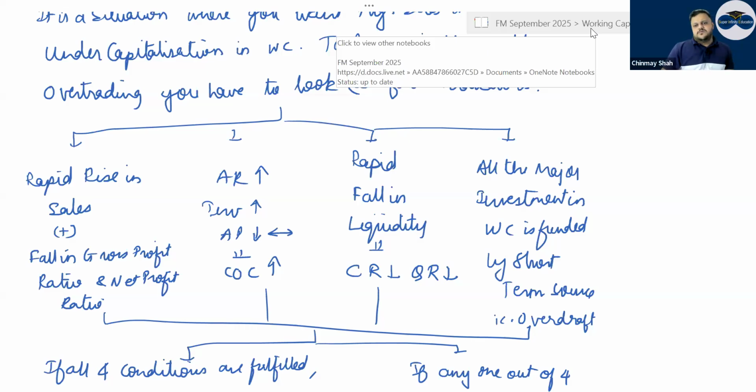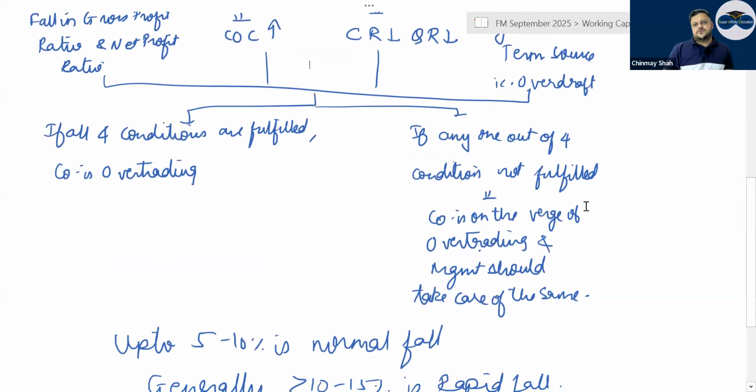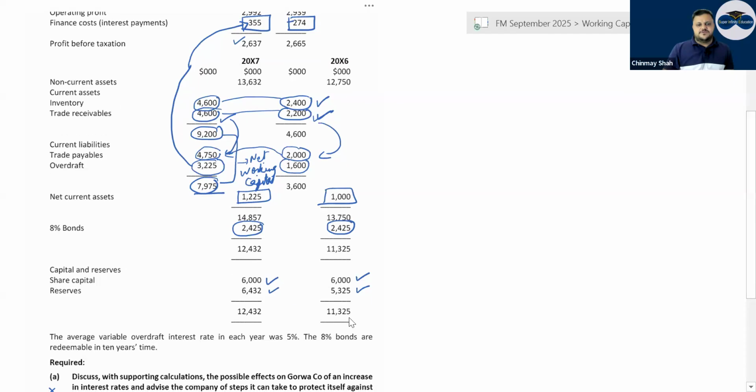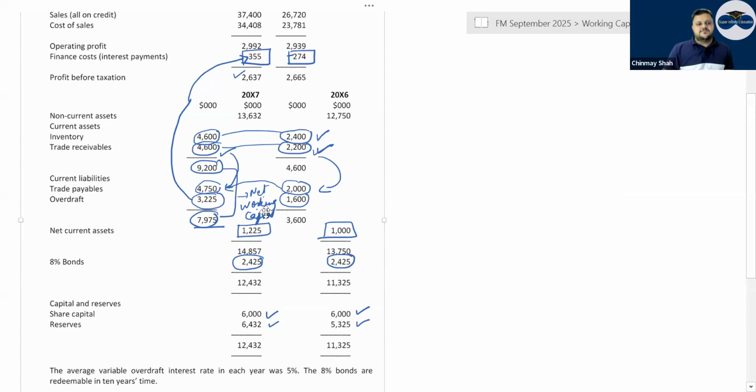And the last, all the major investment in working capital, in account receivable and everything, is done by short-term sources, that is overdraft. So you have to look for the symptom here. You should look at how the money was raised. Investment in working capital, inventory and trade receivables have gone up here. So you look at liabilities, where they have increased. Equity share capital raised has not increased, the bonds have not increased, but the current liabilities have considerably increased. Have a look. The overdraft has increased by 1625.